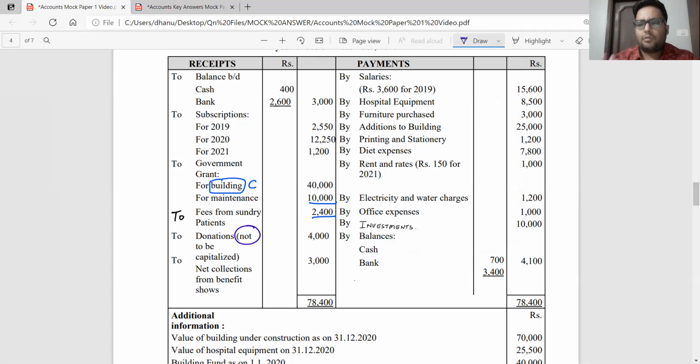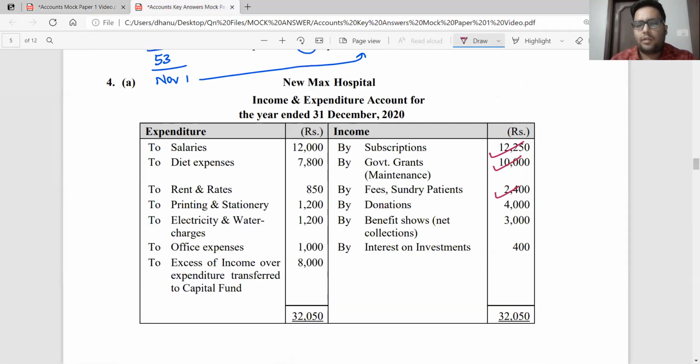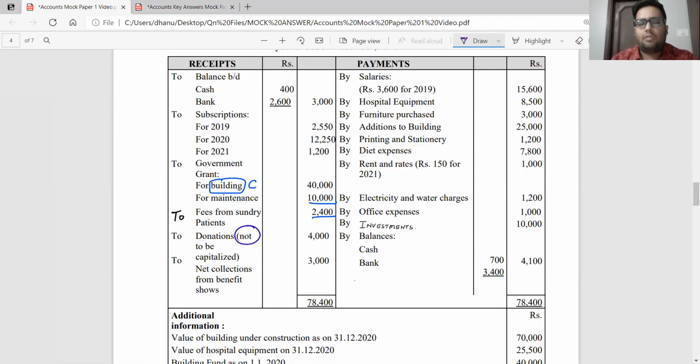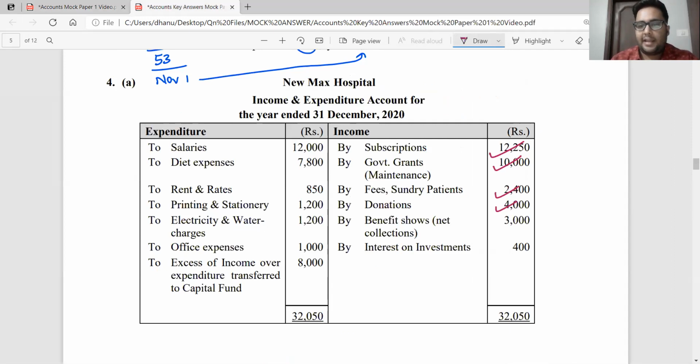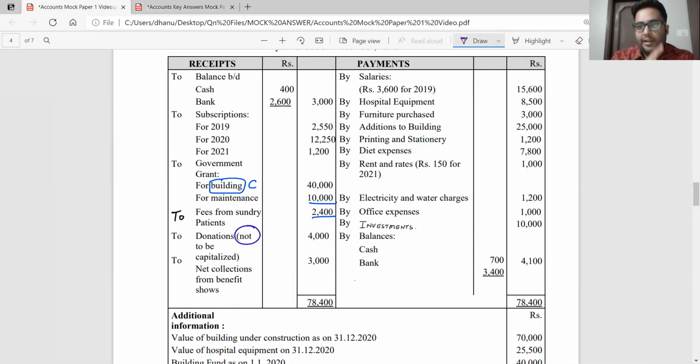No information given for outstanding or prepaid. Directly, I am taking 4,000 in my income and expenditure account. Next, net collections from benefit shows 3,000 rupees. No other information available. Directly taken 3,000 rupees in my income and expenditure account. I have taken all the items on the receipt side. Now coming to the payment side.